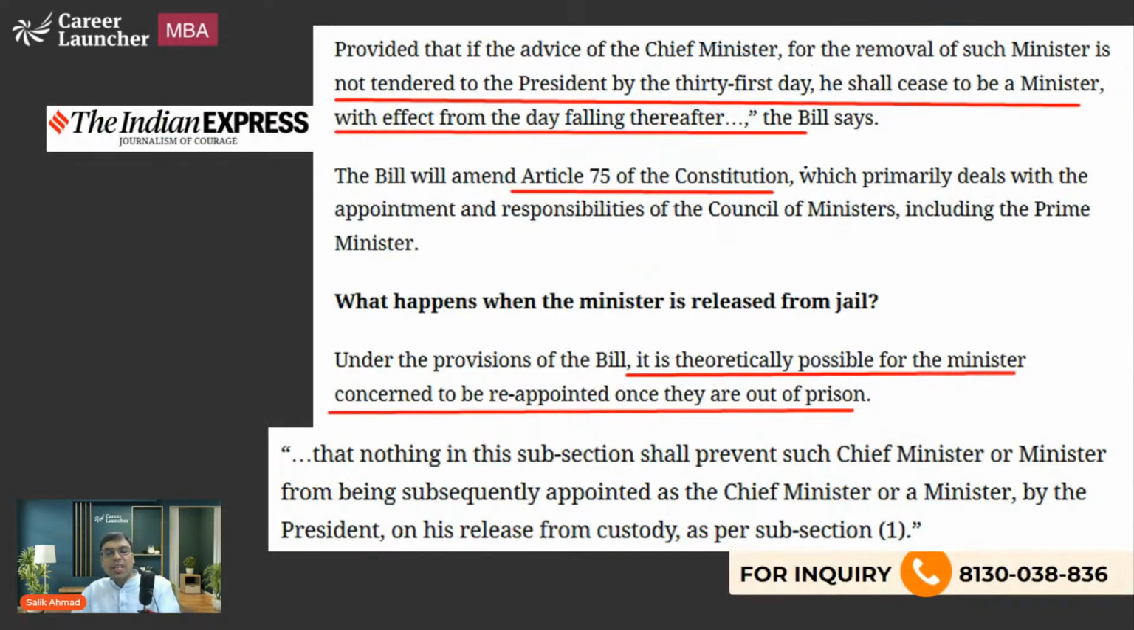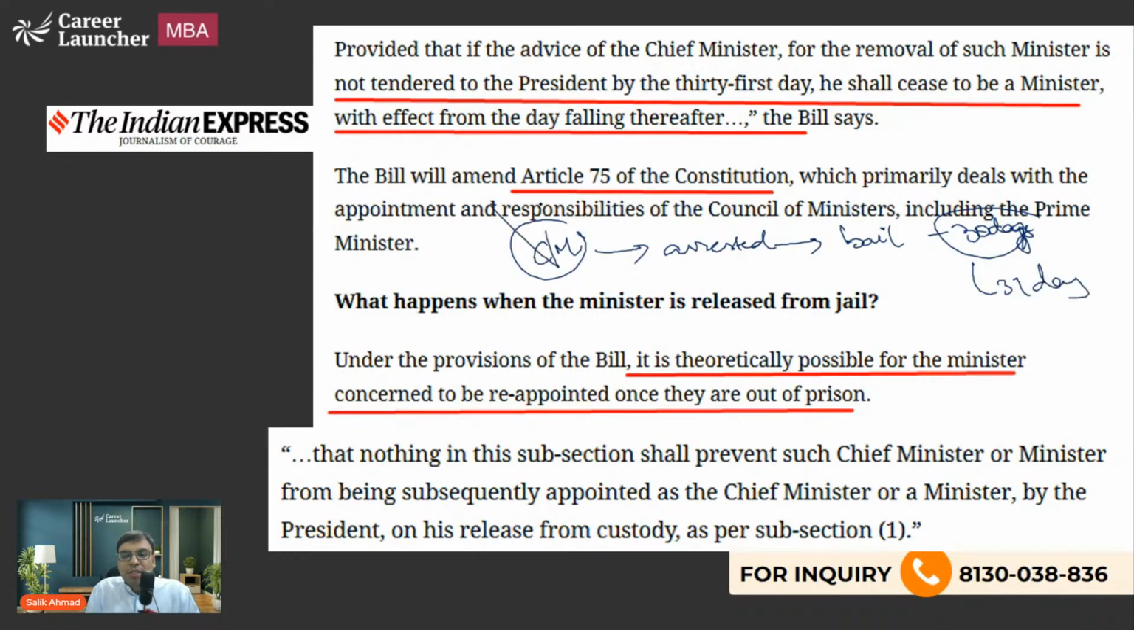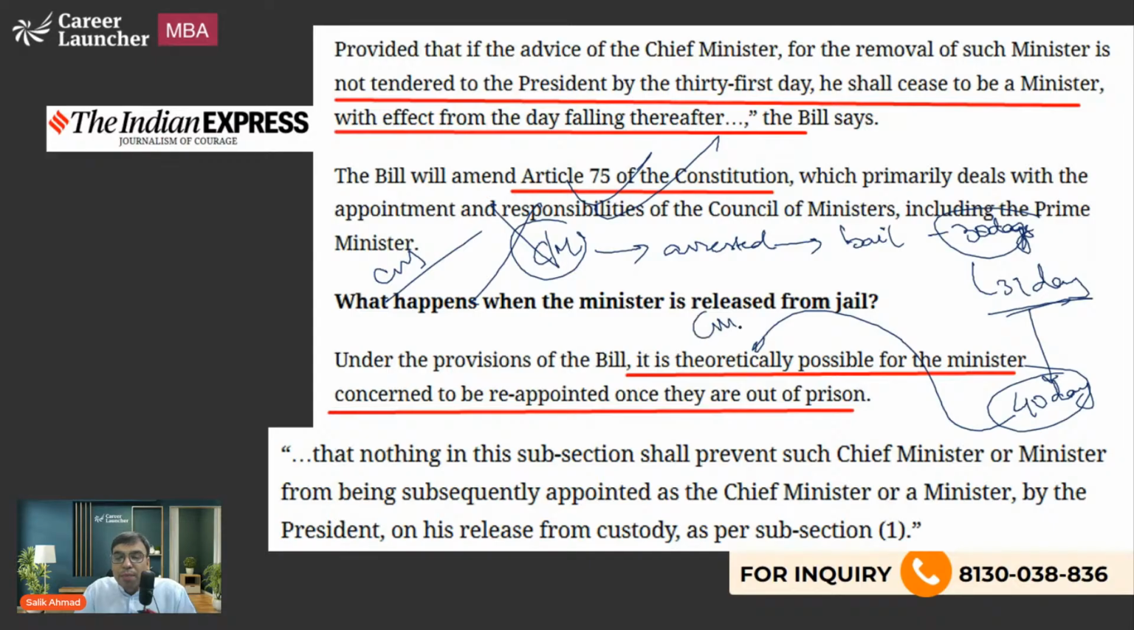Now, one more thing. Let's say a person is a chief minister, and the person is arrested by any big agency, he is sent to jail, and he has not got bail for 30 days. So on the 31st day, his chief ministership would be gone. Now let's say some other person from his own political party becomes the CM. Now let's say on the 48th day, this person gets bail. Now he can again come back and become the CM by telling the newly appointed one to resign.